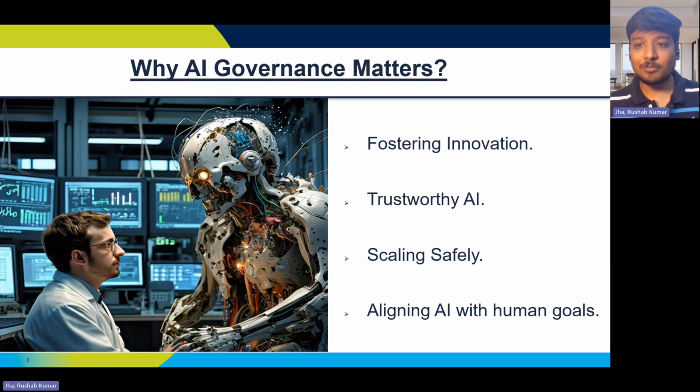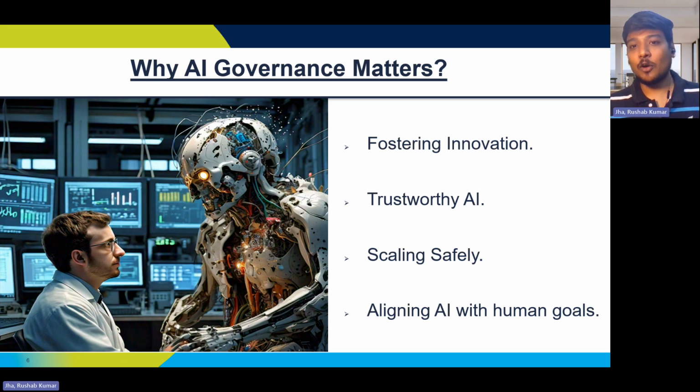Why AI governance matters, right? We spoke so much about the core components, how to mitigate risk, and so on and so forth. But why does AI governance matter, right? Ultimately, governance puts the training wheels on AI, letting it innovate safely, like letting a kid ride a bike without fear of falling at all. So you can do all sorts of wheelies because you know that there are two more side stands there to support you, right? If you fall or crash. So that's the best piece.